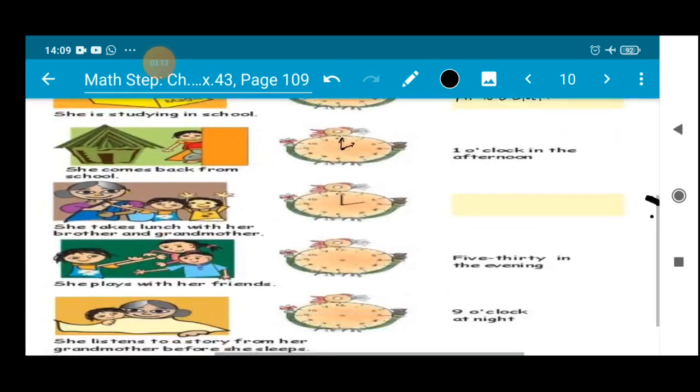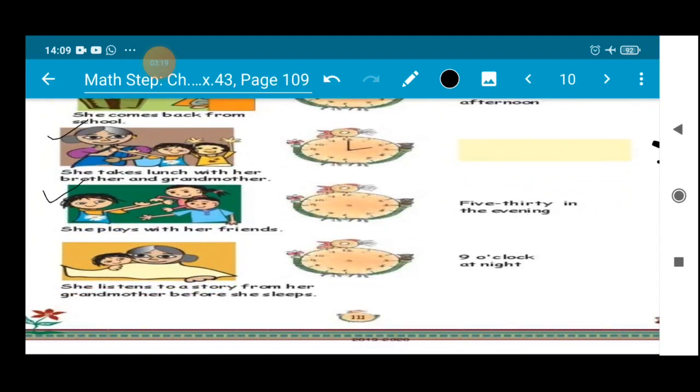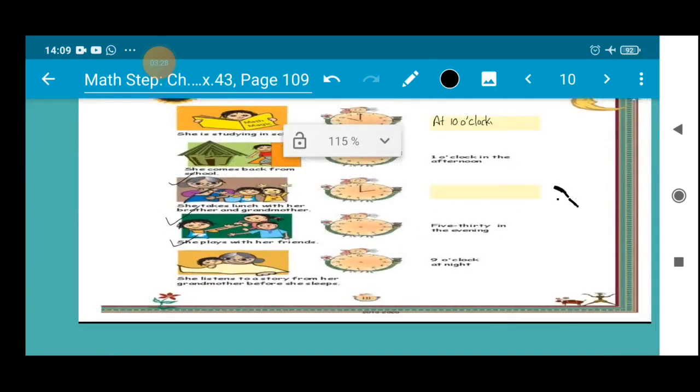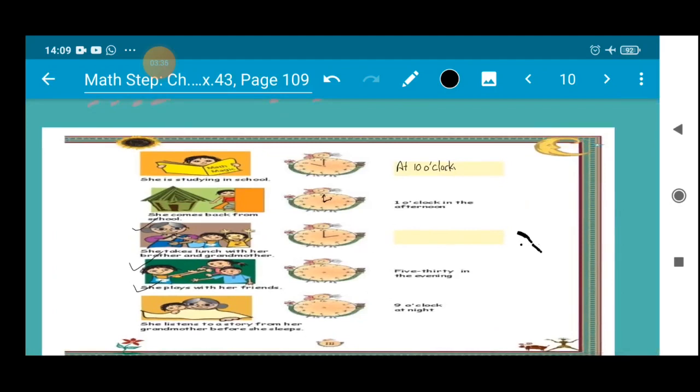Now these 3 you will do it yourself. She takes lunch with her brother and grandmother. She plays with her friends at 5:30 in the evening, and she listens to a story from her grandmother before she sleeps. These three you will make. If you have to make the hand of the clock, you will make the hand of a clock. Otherwise, if you have to write the time, you will write the time. So this one you will do it yourself.